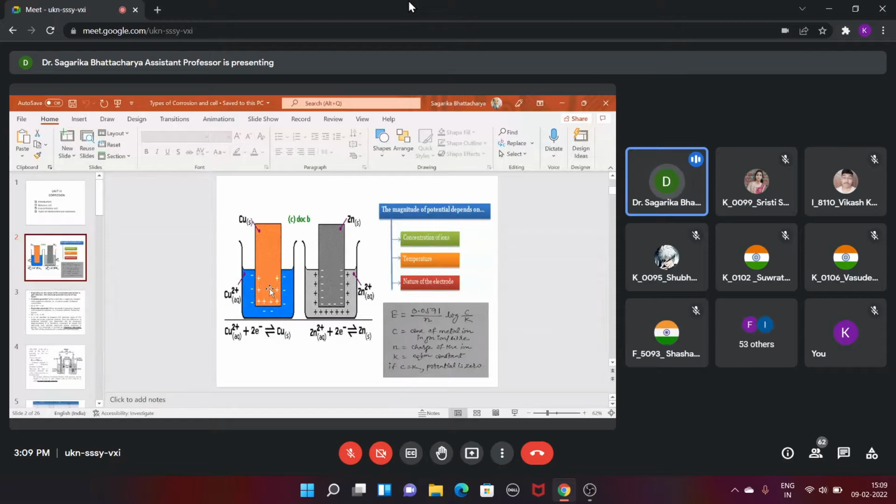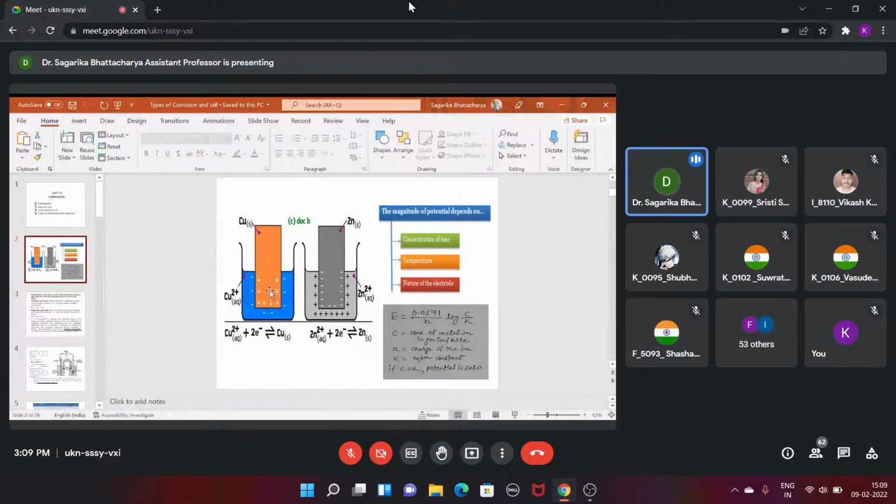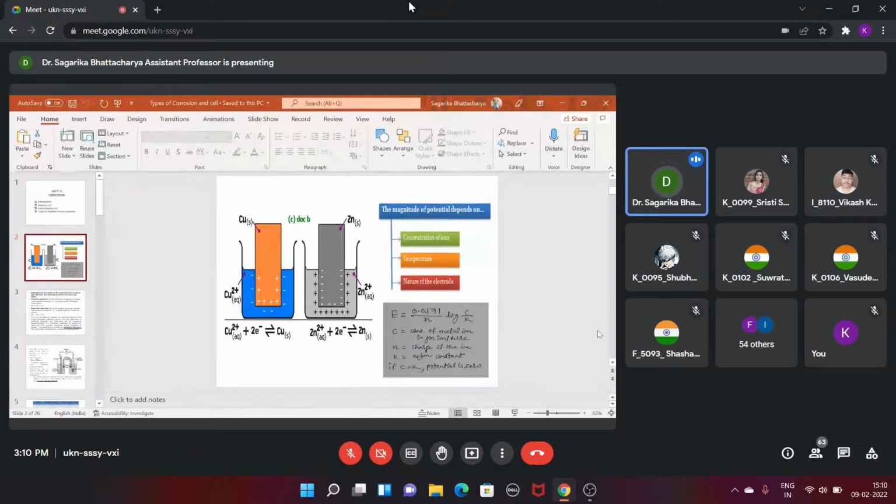I think you all read about these things in your NCERT books. The tendency for copper to come into the solution is less with respect to zinc, whose tendency to come into the solution is much more.